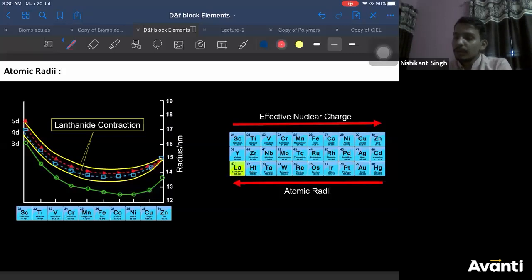Yes, Shreya. So you can see here clearly that the graph is decreasing more initially, till manganese it is fine. What happens after manganese? Iron, cobalt, nickel are almost constant, very slight decrease, right? Then at copper, atomic radii increases for the first time, and at zinc it again increases. So it decreases very heavily till manganese, then it becomes almost constant till nickel, then it increases at copper, correct?